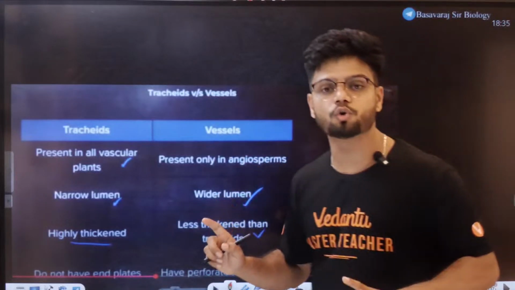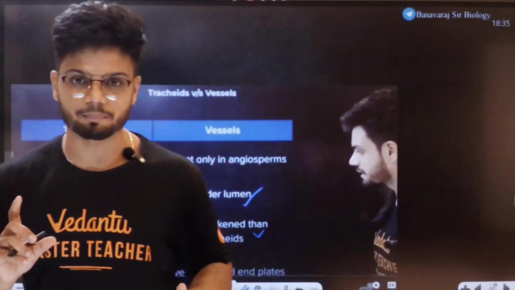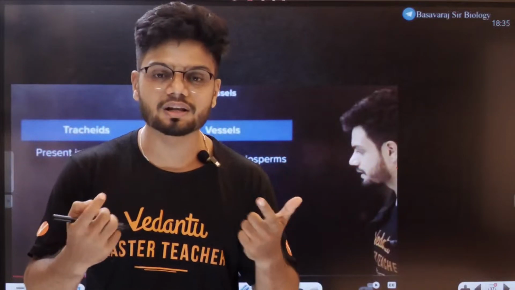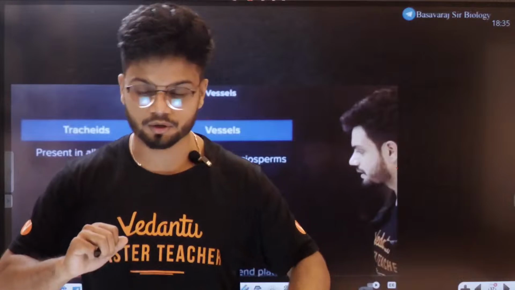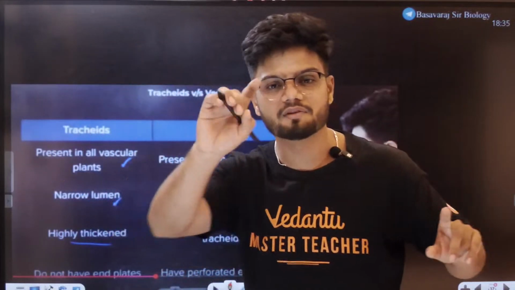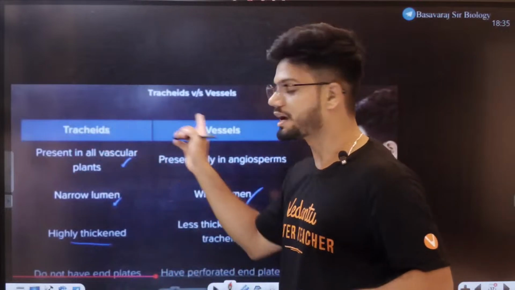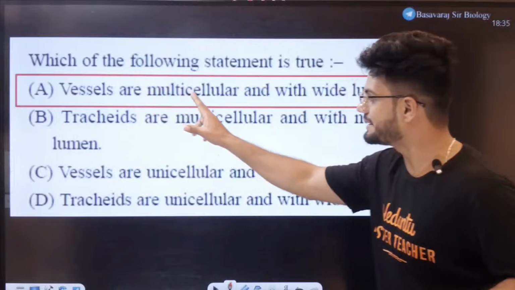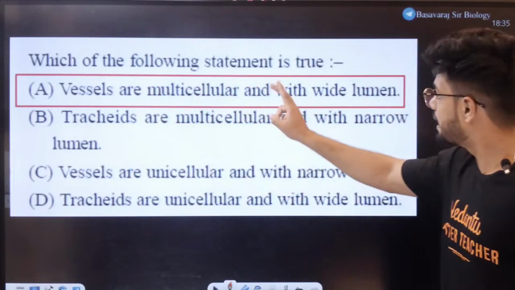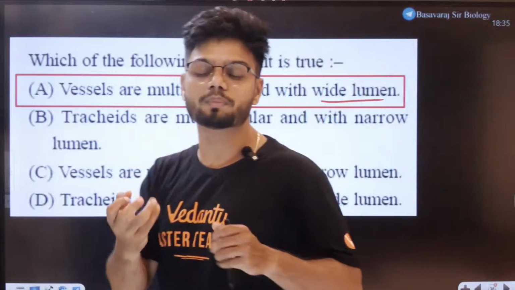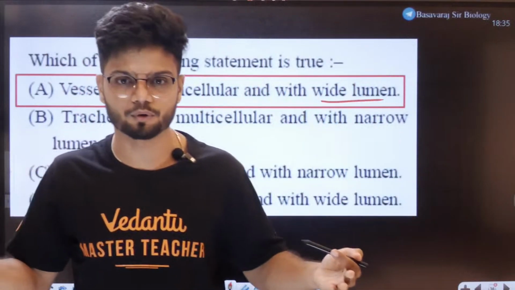And I've also told you vessels are like your drainage pipe. You can join them. Big pipes can be joined. They are multicellular and they can be joined together. While your tracheids are small long pipes which come into your house. Small pipe, large pipe. So with that you can easily tell vessels are multicellular because they are joined together and with wide lumen. That is, the inside lumen is much wider. Bigger pipe.